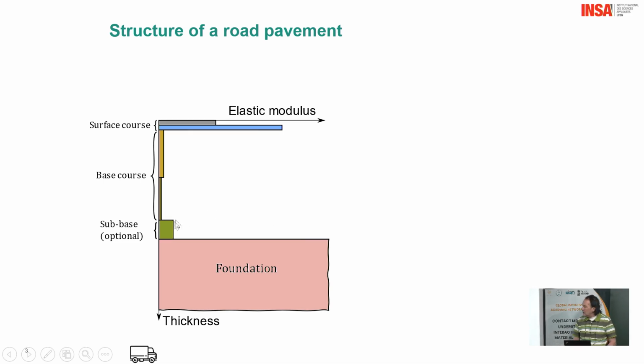And you have different base course or sub-base. It can be small rocks, medium rocks, sand, everything is mixed. But what is important are the 2 first layers, which are bituminous materials. And on the abscissa, it means the Young modulus. You can have an idea of that. Then typically, the Young modulus of the 2 first layers are higher than the one of the basement.